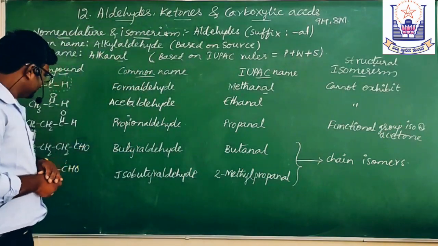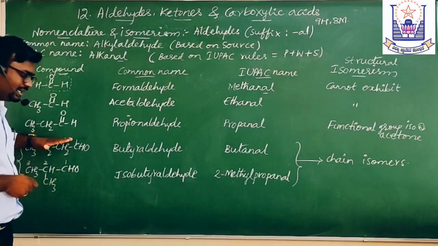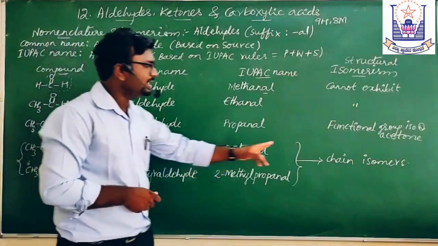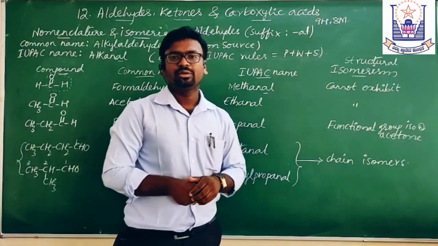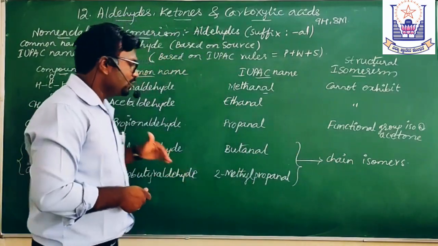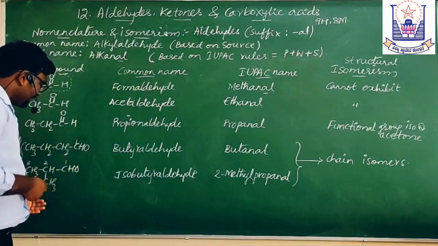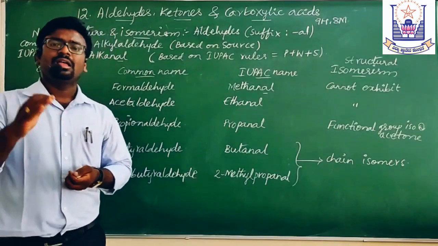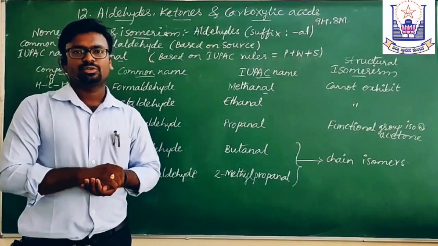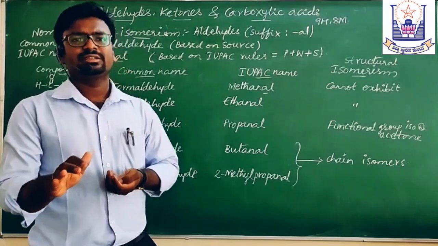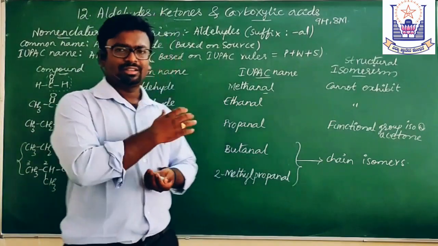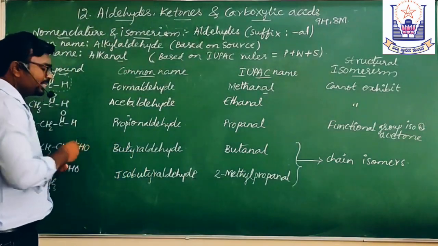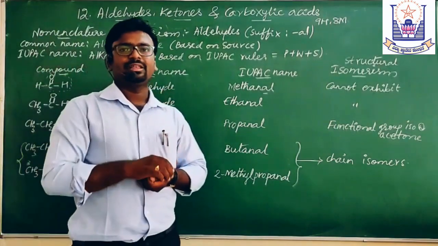Along with that, the aldehydes with 4 and more carbon atoms are able to exhibit chain isomerism. The aldehyde with 5 carbon atoms exhibits chain isomerism as well as functional group isomerism. Position isomerism is not possible for these aldehydes because the CHO will always be at the terminal.